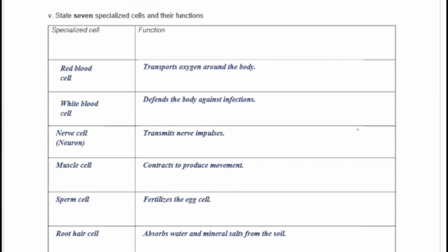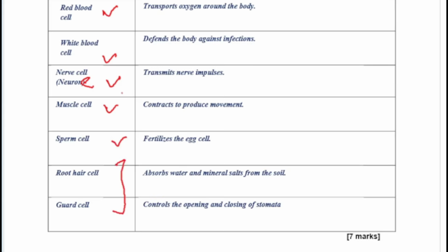So basically, specialized cells: you have the red blood cells in animals, white blood cells in animals, the nerve cell or the neuron, the muscle cell, the sperm cell, and these two are in plants. So you have the root hair cell in plants and you also have the guard cells in plants. What do they do? Their functions are all listed here.